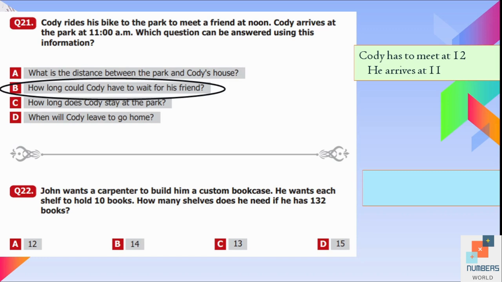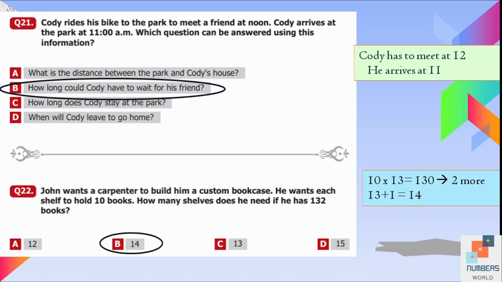Question number 22. John wants a carpenter to build him a custom bookcase. He wants each shelf to hold 10 books. How many shelves does he need if he has 132 books? So 10 books can be kept on one shelf. 10 13s are 130. It means 130 books can be kept on 10 shelves. But the total is 132. So 2 books are remaining. He needs 1 shelf for these 2 books. So 13 plus 1 is equal to 14. To keep 132 books, he needs 14 shelves. So B is our answer.